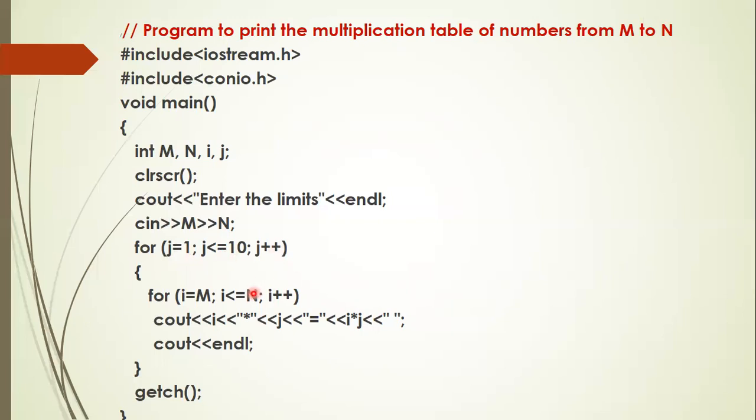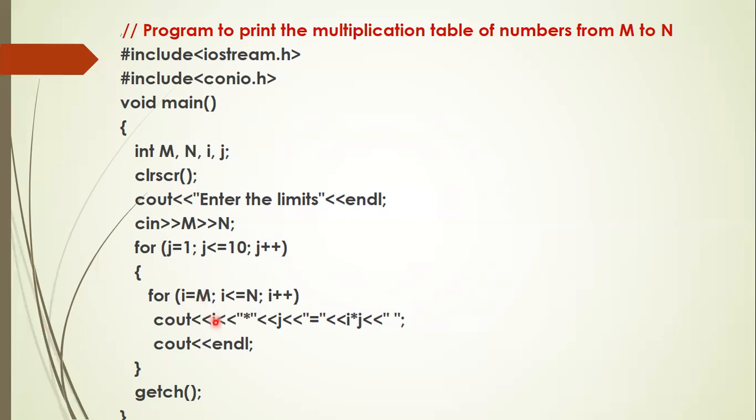And the second loop is for which number to which number you want the multiplication table. For that, you take the loop control variable i. So another for loop you use. For i equals 1, i less than or equal to n, i plus plus. You take one simple example. Suppose m value is 3 and n value is 5. In that case, what happens there? First, i varies from 3 to 5.